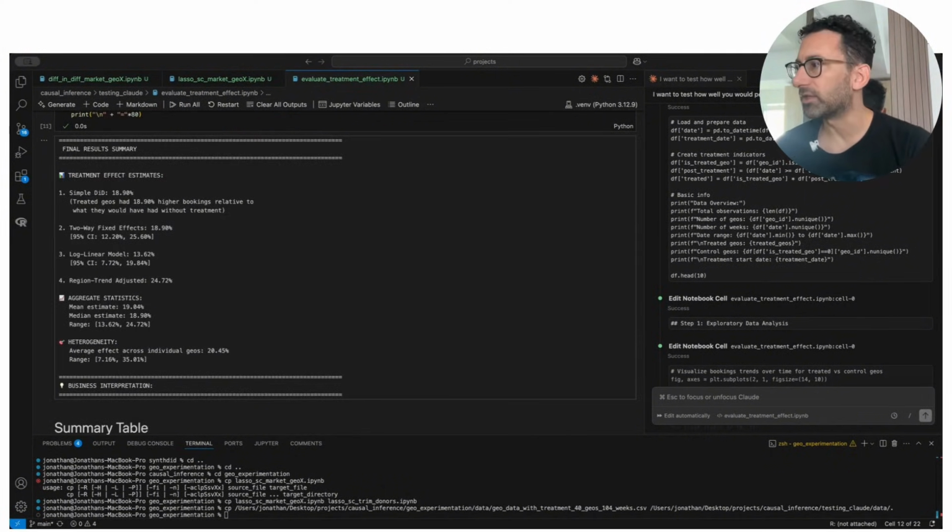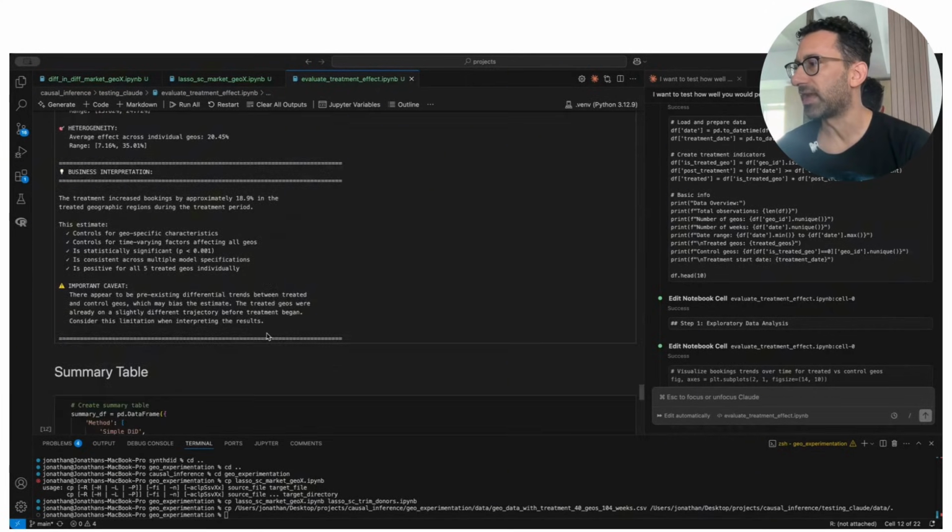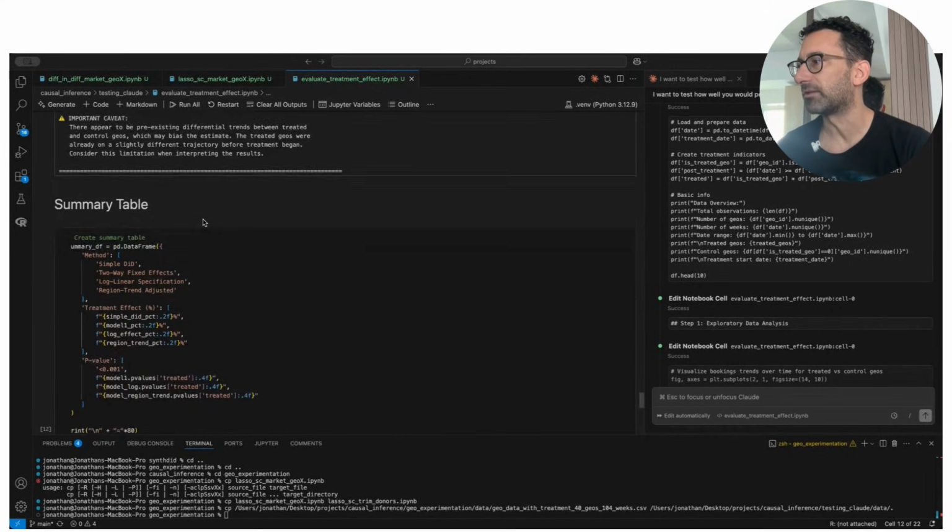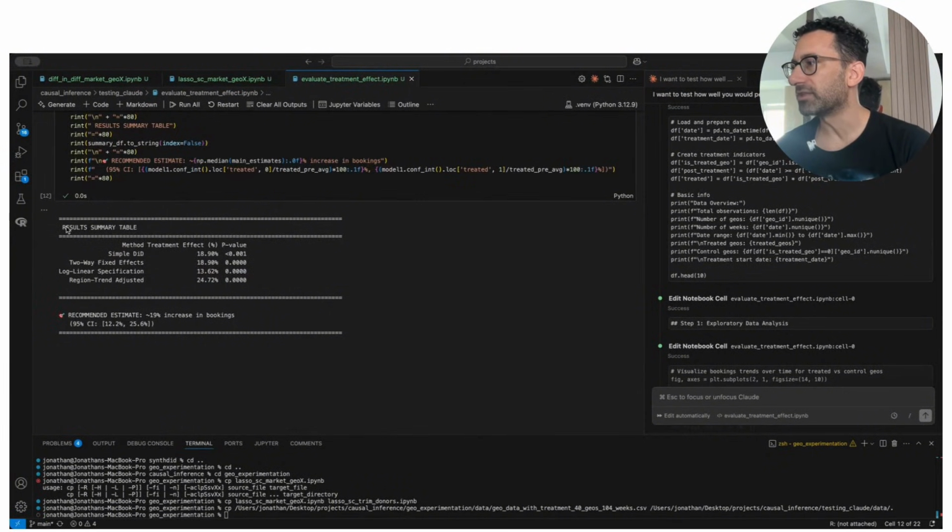And then after this, all it does is summarize the results and it gives a summary table. It does give the caveat again about the pre-existing trends, but you can see the final results table really doesn't talk about that at all. And it even gives this recommended estimate.